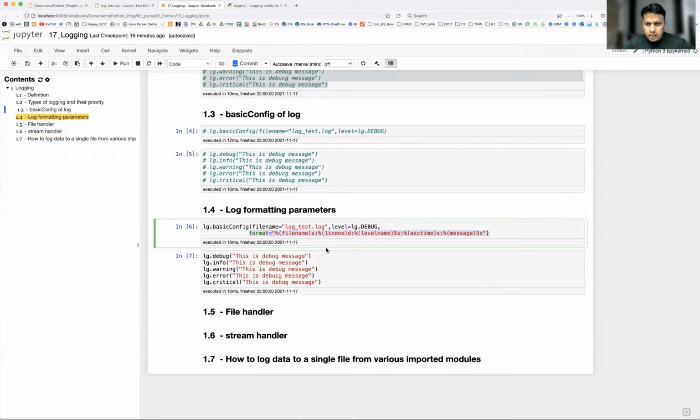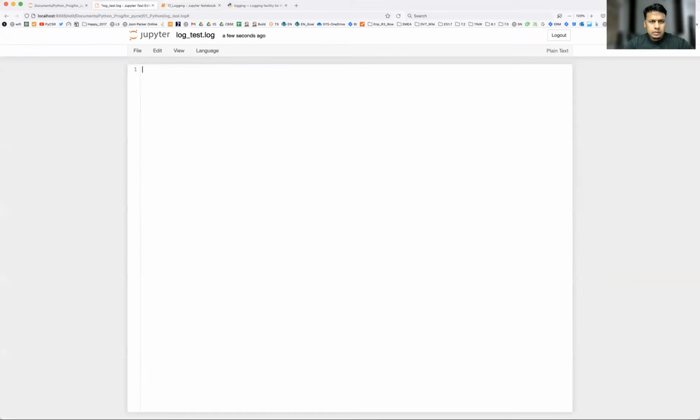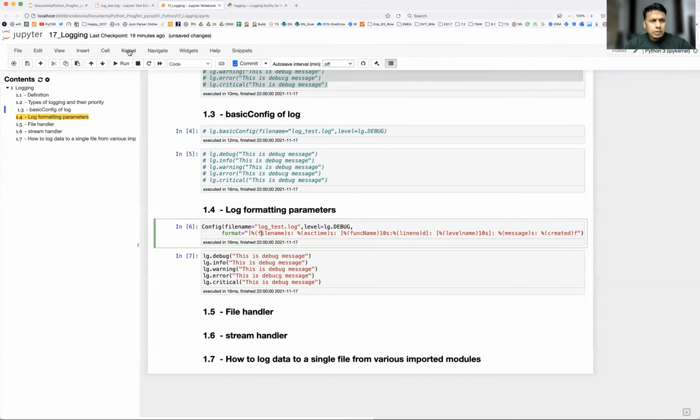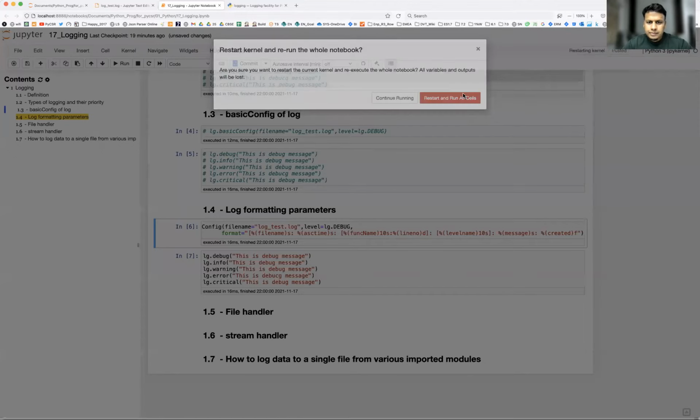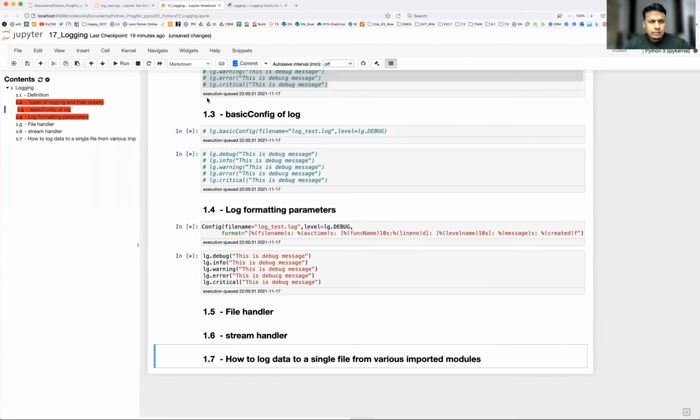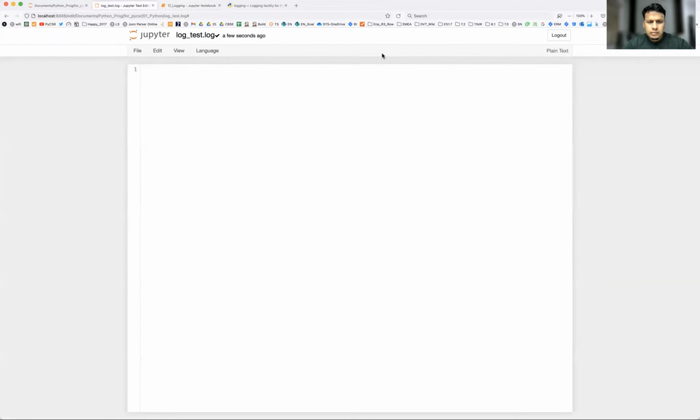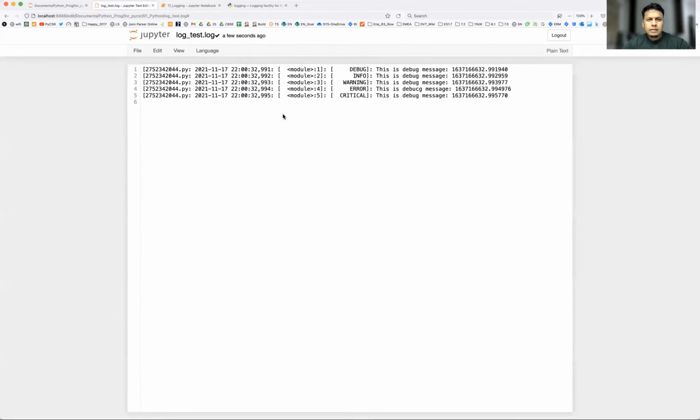So instead of this format, I'm going to take this one. Okay. I'm going to run again and let's see if this solves it. Yeah, this makes sense. So here you have the file number, then ASCII time, and the millisecond, which module, and your debug info, and this is debug message, the message which you have put, and I put everywhere same debug message, right?